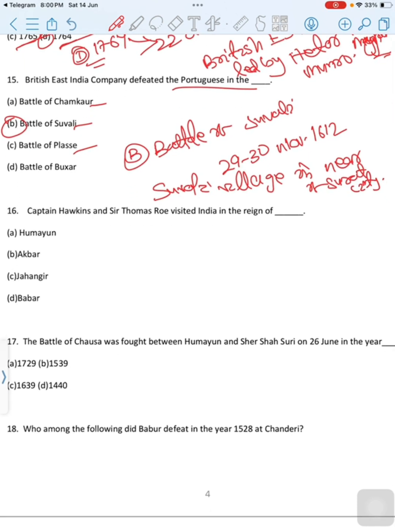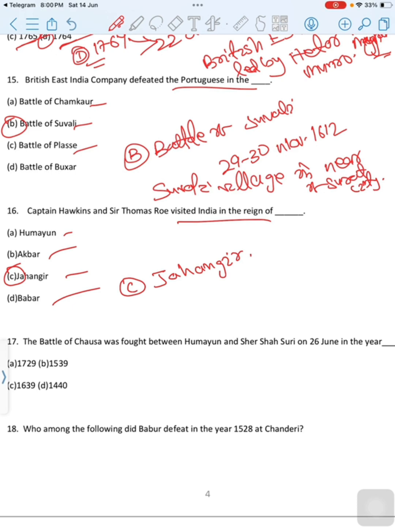Then move to next question. Captain Hawkins and Sir Thomas Roe visited India in the reign of dash. First is Humayun, second is Akbar, third is Jahangir, last is Babur. Then correct option is option C, Jahangir.